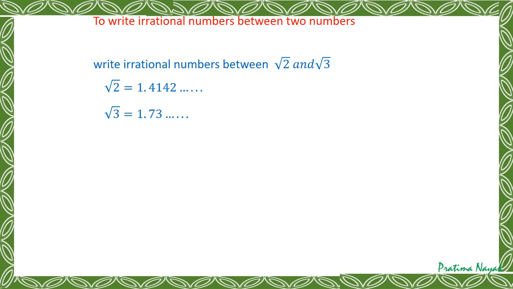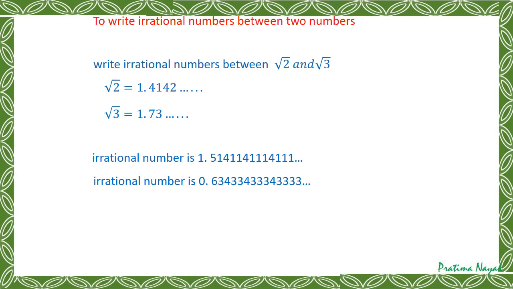It can be 1.5, it can be 1.6, but the number should not be repeating or ending. You will put some dots. So write something like 1.5141, whatever you write, but put some dots. There will be no regularity in the pattern. Then it is done. So you can write an infinite number of irrational numbers between two numbers.